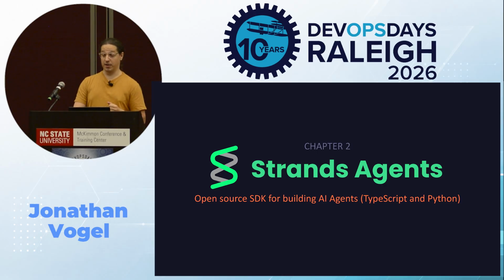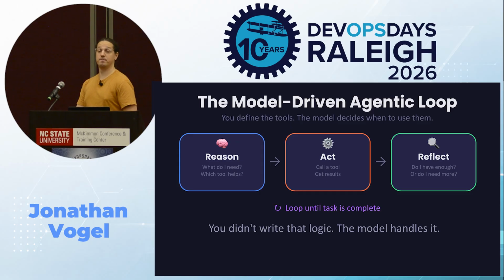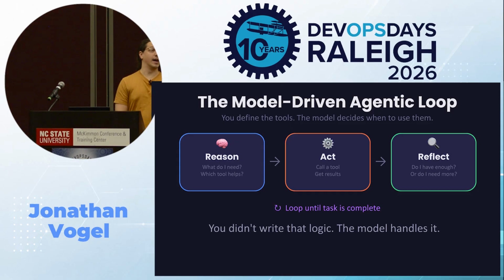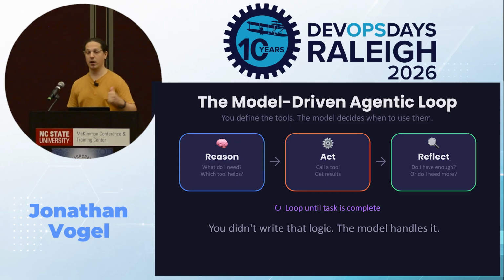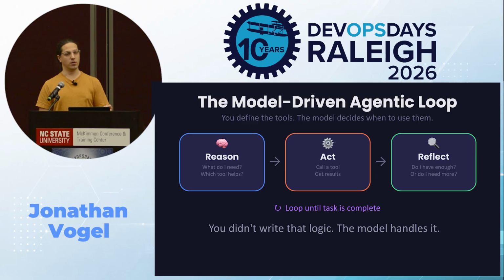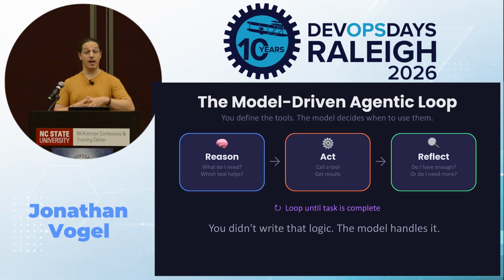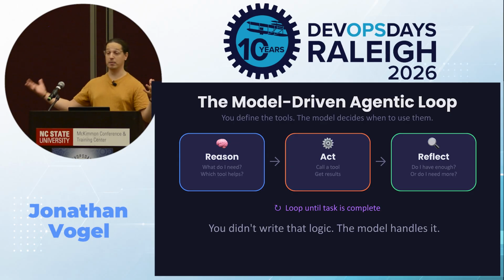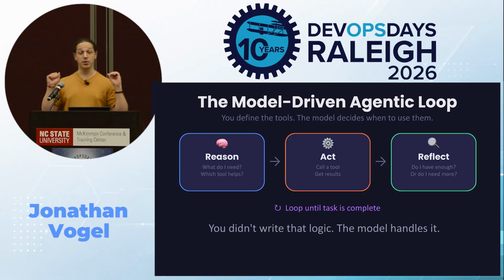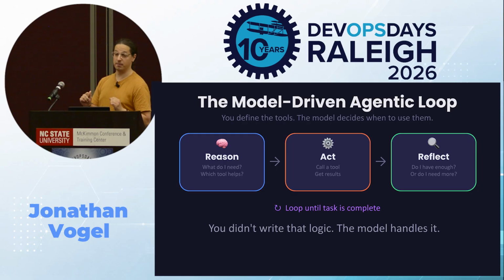Let me show you what model-driven actually means. Here's what happens when you call your agent. Your input goes in, the model reads it and reasons what to do. What am I trying to accomplish? What information do I need? Which tools would be most effective? If it needs information, it acts. Maybe it calls a tool, let's say a calculator, that internal API, maybe reading a file. You define the tools, the model decides when to use them.